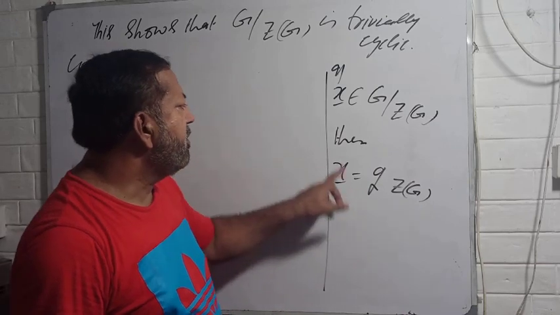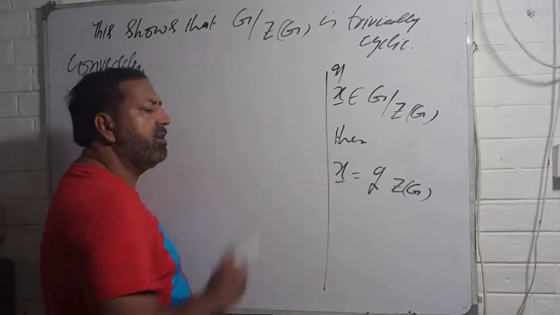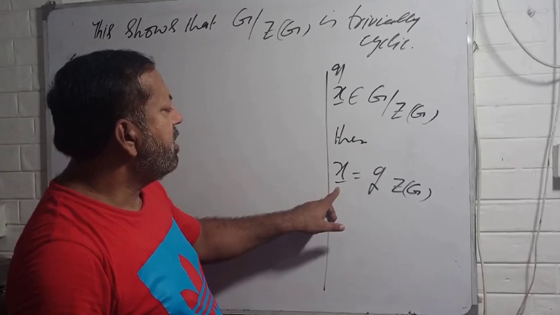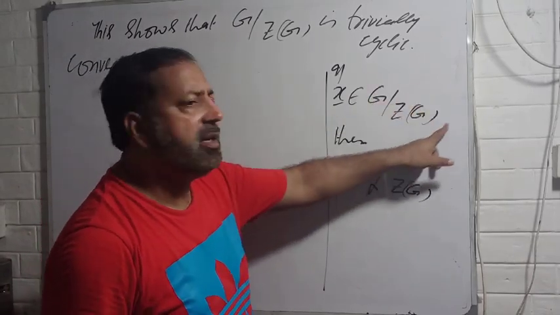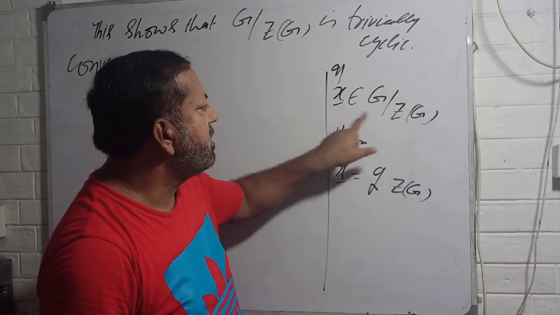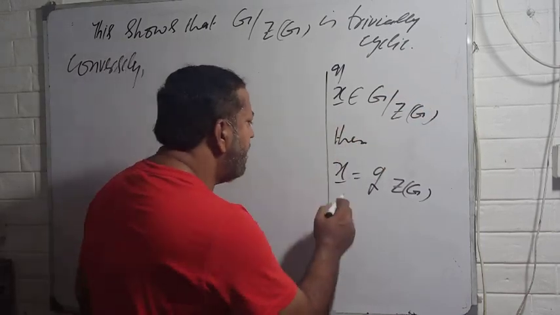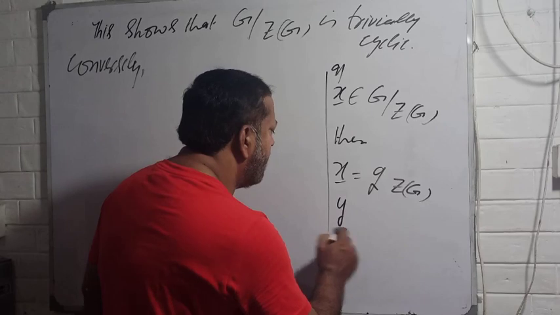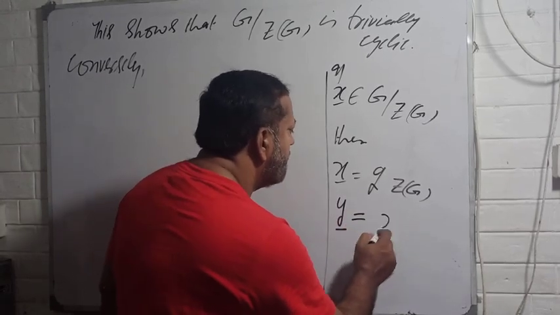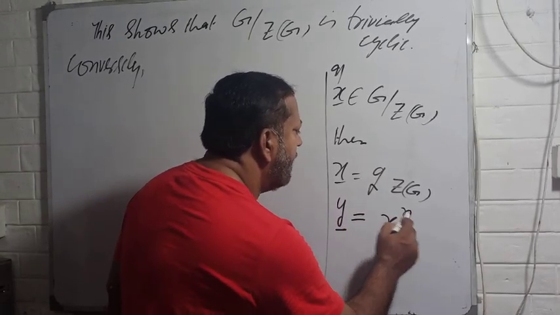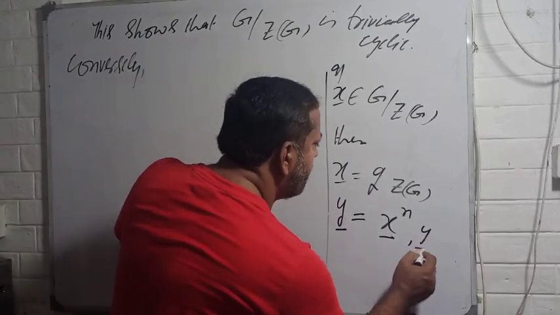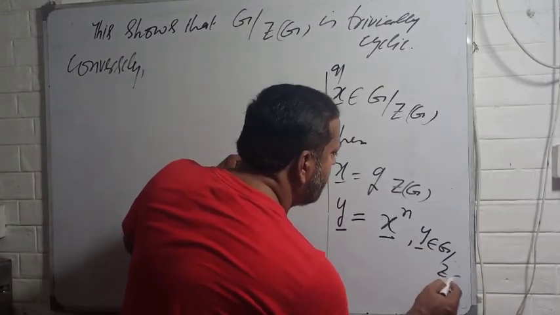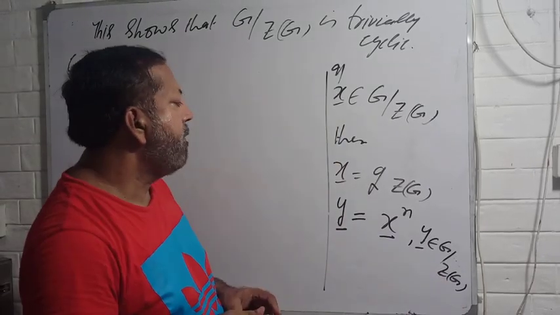So if you say that x is a generator, and you are supposing that it's a cyclic group and x is its generator, then any y would be equal to some power of x, and any y where y belongs to G by center of G. So this is the idea.